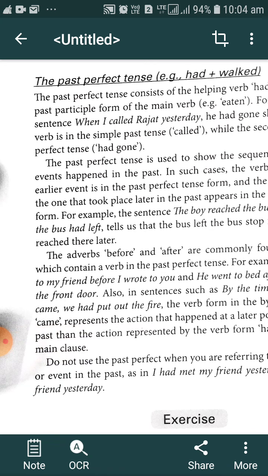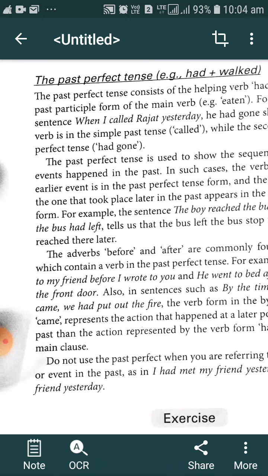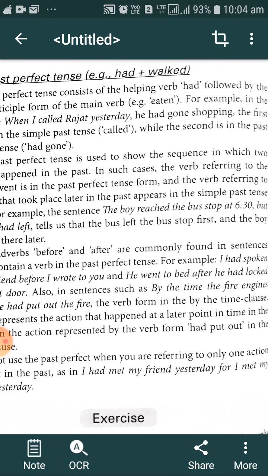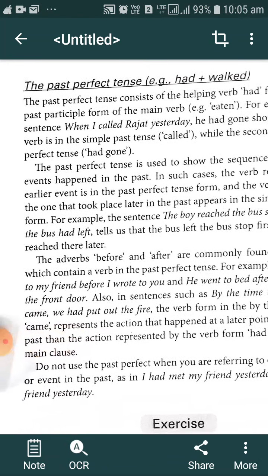If both actions happened in the past, both actions are completed in the past, but when we want to describe the action that happened earlier, we use the past perfect tense, and the verb form referring to the one that took place later in the past appears in the simple past tense.